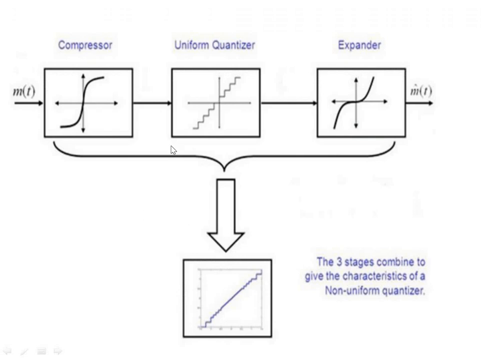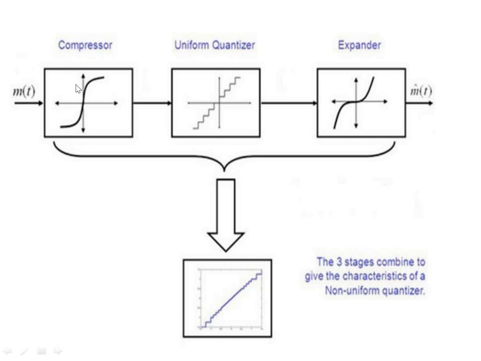So next one, we are going to understand this clearly with the help of this block diagram. Here the three stages combine to give the characteristics of a non-uniform quantizer. First case: compressor, uniform quantizer, and expander. The compressor compresses the signal strength. The uniform quantizer distributes the quantizer levels equally. The expander performs the reverse process of the compressor.